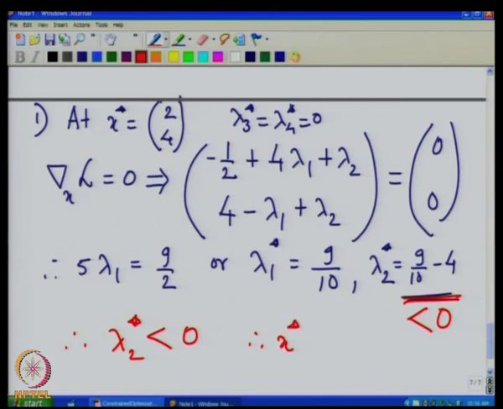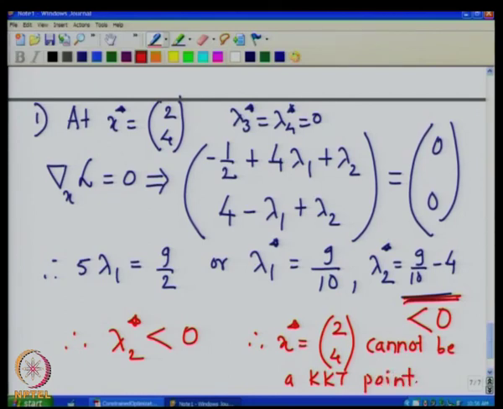And therefore, x star equal to (2, 4) cannot be a KKT point. The reason is that at x star we got the value of lambda 2 star to be less than 0.